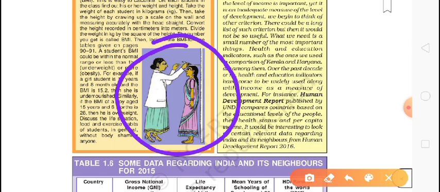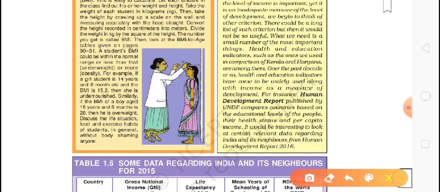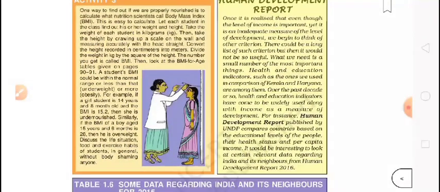She is measuring the height, and she will measure the weight also. As you have studied and experienced in SBSB activities, your teachers have taken your length, it means height, and your weight, and after that they tell you about the BMI, the body mass index.